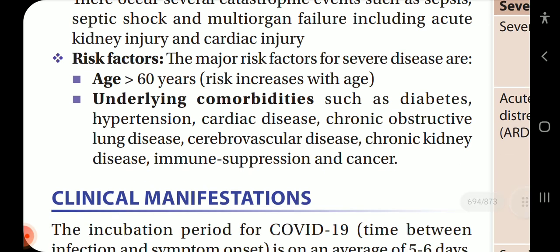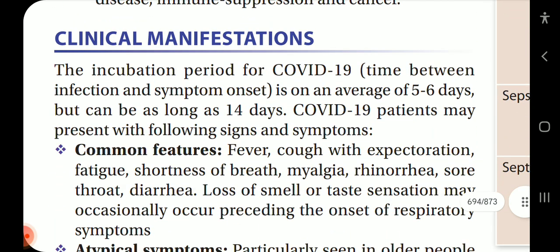Risk factors: the major risk factors for the disease are age more than 60 years, risk increases with age, and underlying comorbidities such as diabetes, hypertension, cardiac disease, chronic obstructive lung disease, cerebrovascular disease, chronic kidney disease, immune suppression disease, and cancer. Now, the clinical manifestations of the disease.